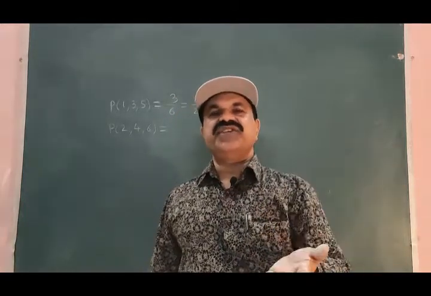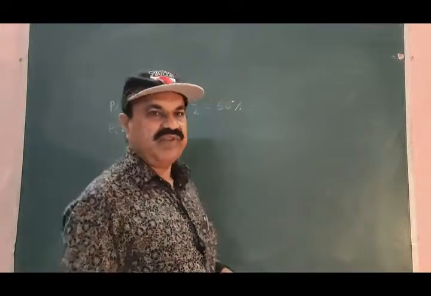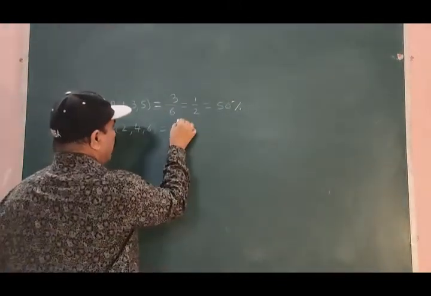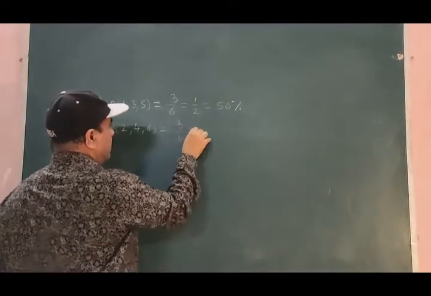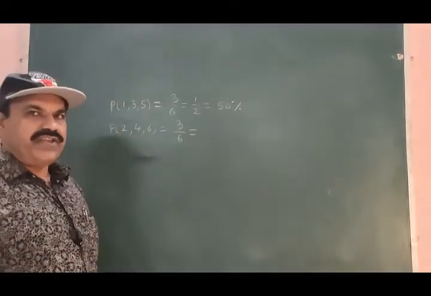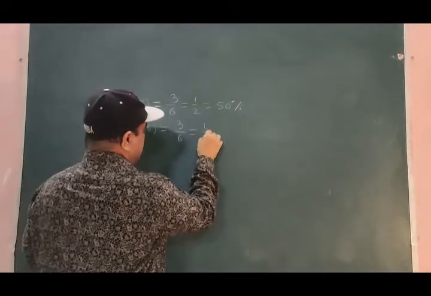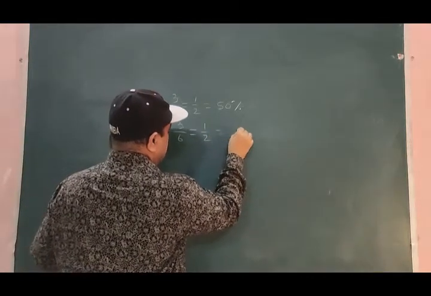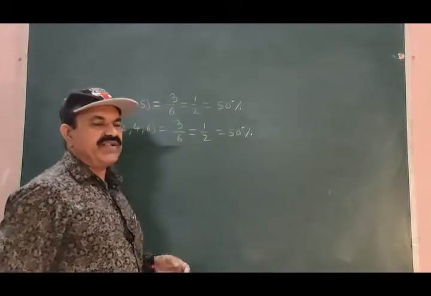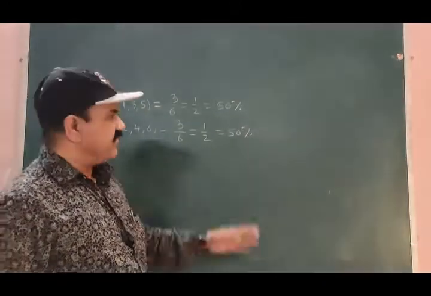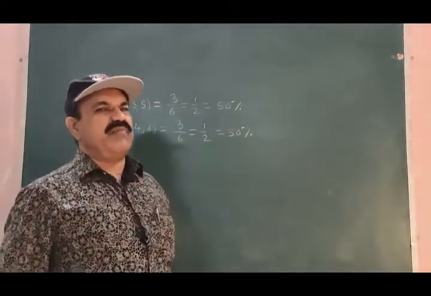There are 6 equally likely possible ways, and therefore the probability of occurrence of even numbered surfaces is 3 by 6, that is 1 by 2, that is 50%. These problems are very simple.